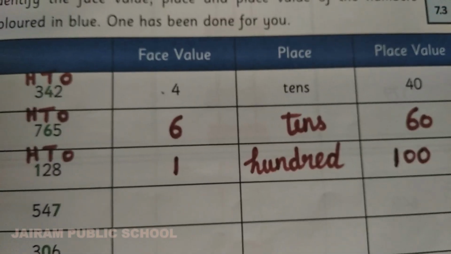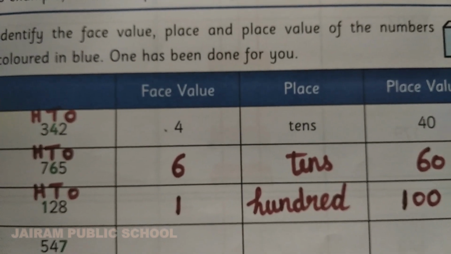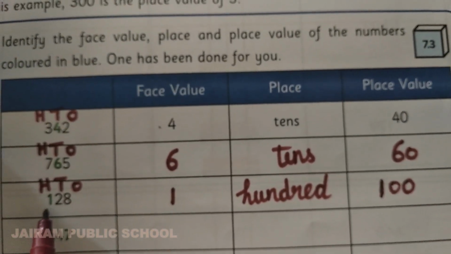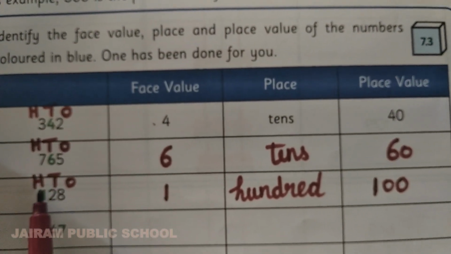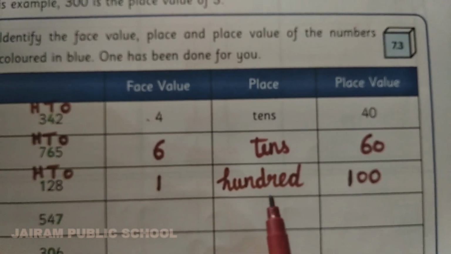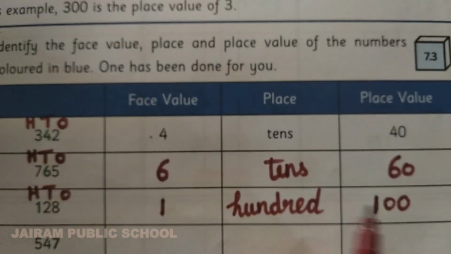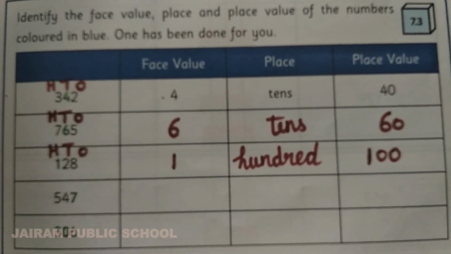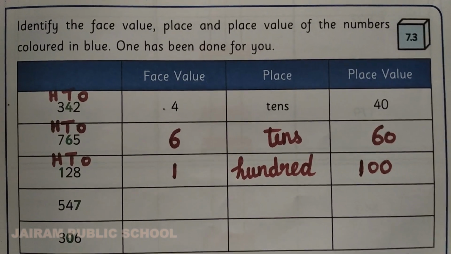See the next one, Kanna. 128. So above the numbers you write the places: ones, tens, 100. And for that number, the face value of 1 is 1. And 1 is in which place? Yes, very good. 100. So that place you want to write 100. And place value means? Yes, 100. So the remaining two sums you have to do by yourself, Kanna.